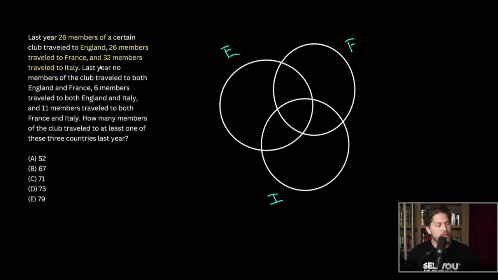But here's this first bit. Last year, no members of the club traveled to both England and France. So we can put in some zeros. If no one traveled to both England and France, then this is a 0, and this would be a 0. Okay? If no one traveled to England and France, then no one traveled to England, France, and Italy.